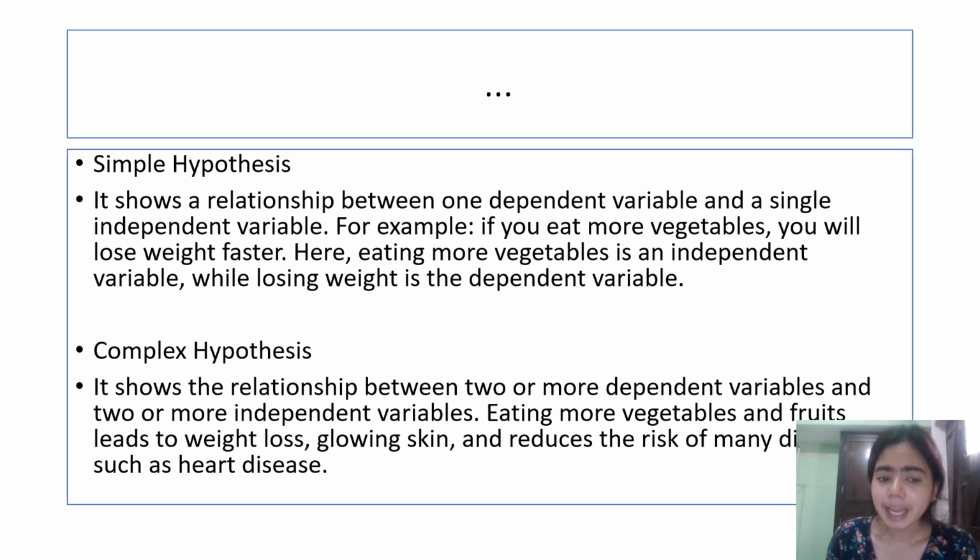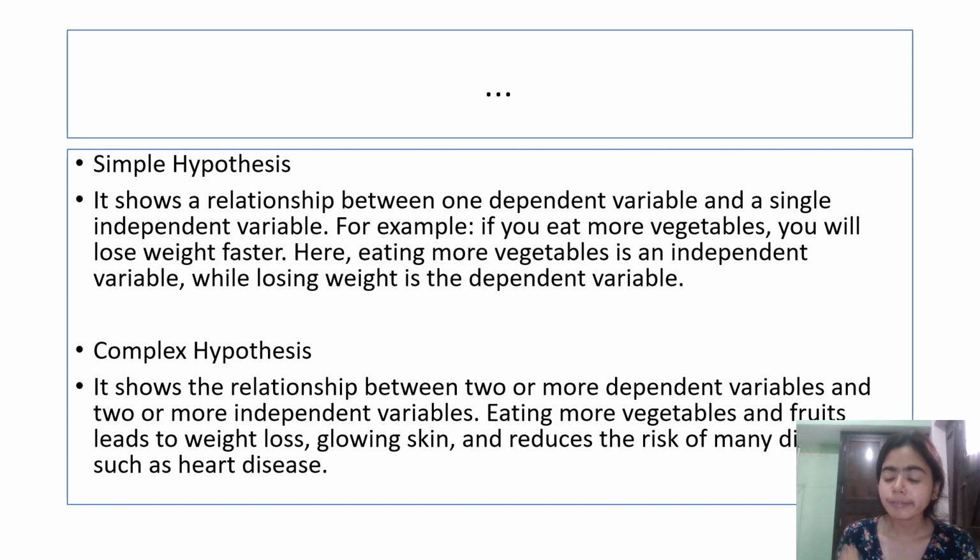A complex hypothesis shows the relation between two or more dependent variables and two or more independent variables. For example, if we eat vegetables, fruits, nuts, and dry fruits, then it will impact our overall health. It will improve our skin, like the texture of our skin.